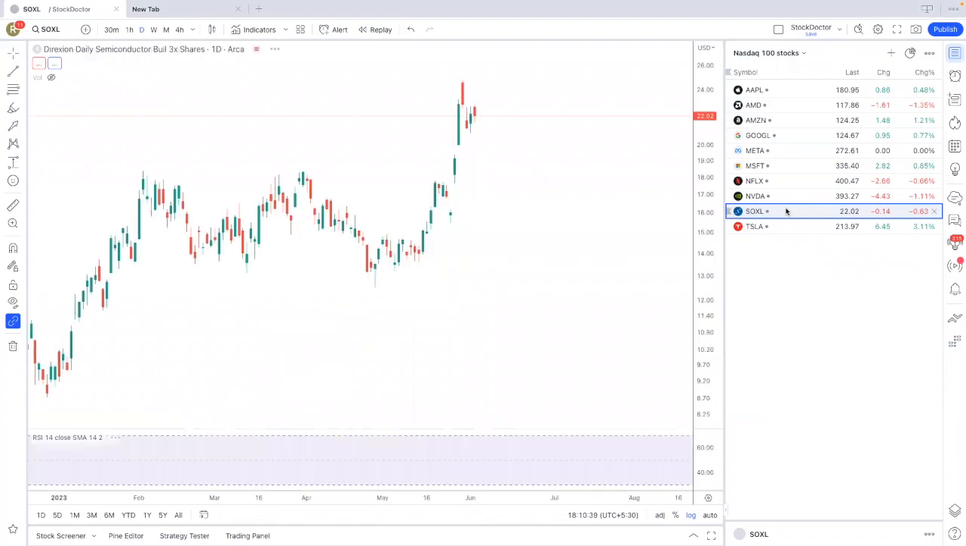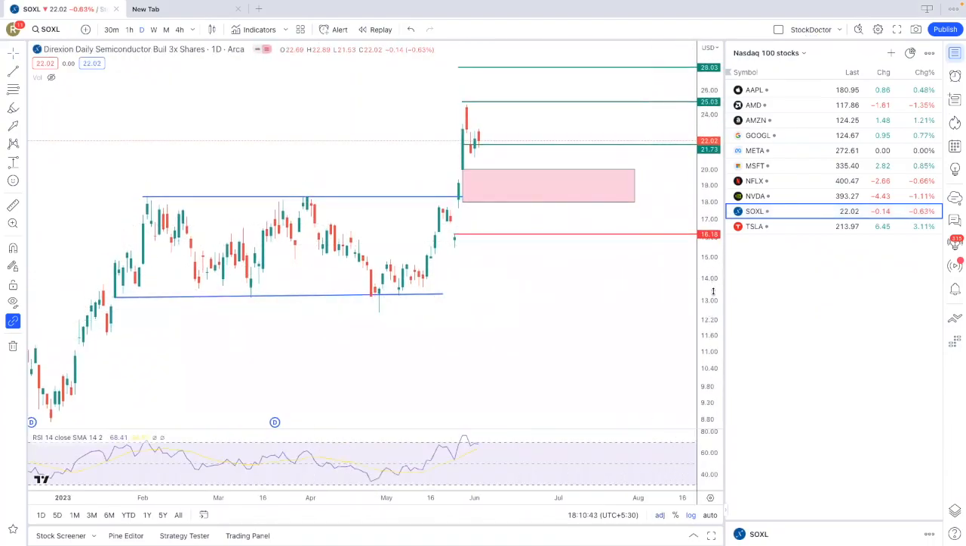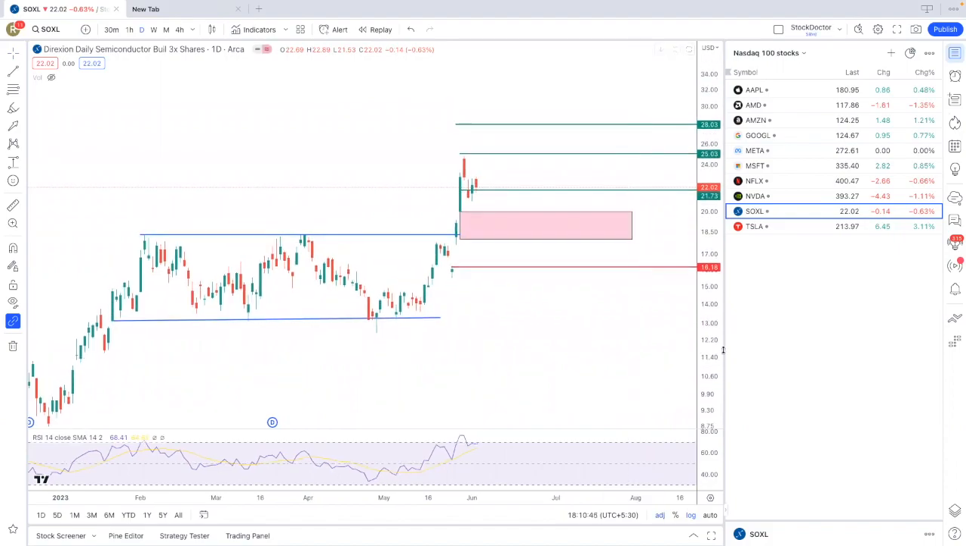SOXL. SOXL, I clearly mentioned that it has the first target of 25 and the second is 28. You see here, when we did the analysis, on the next opening day it touched almost the first target of 25 and then it retraced. So SOXL is also a buy, but when?